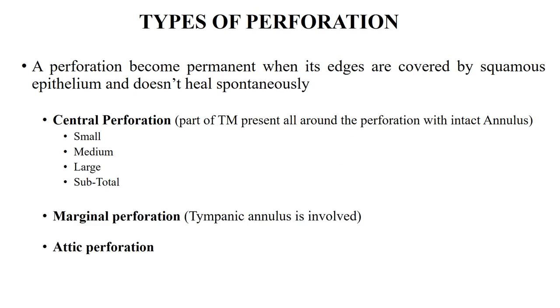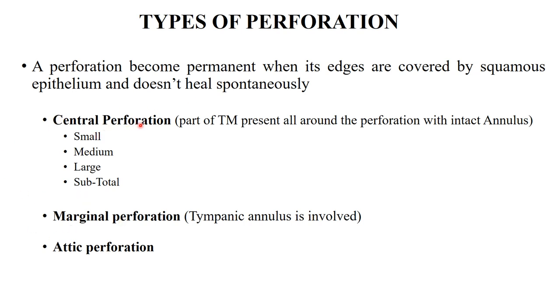Types of perforation. A perforation becomes permanent when its edges are covered by squamous epithelium and it doesn't heal spontaneously. The margins are epithelialized, so it will not close itself unless some procedure is carried out to close it. Perforation can be central, marginal, or attic.